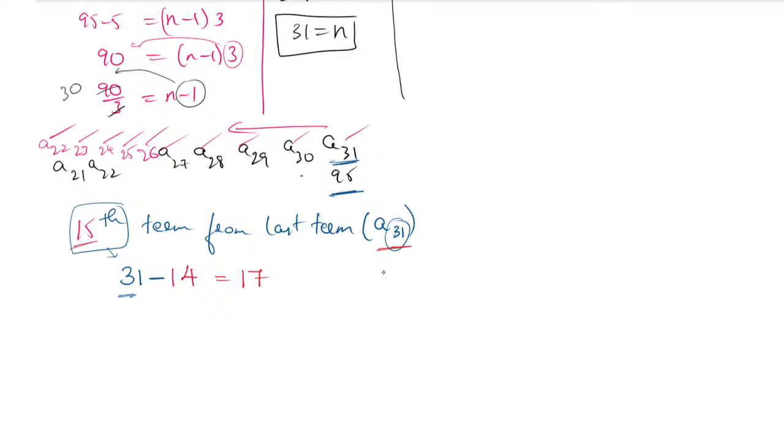So if they have told you to find the 15th term, you have to subtract 14, not 15. Okay, very good.